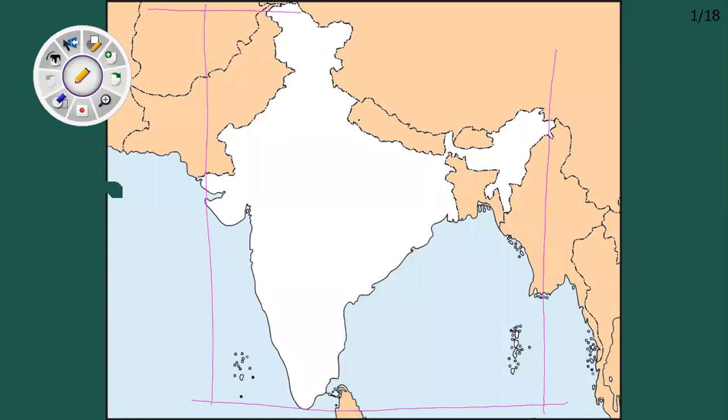So now we have to move from the equator to the north part. It means India is located above the equator, so we have to start from the equator to the northern hemisphere.